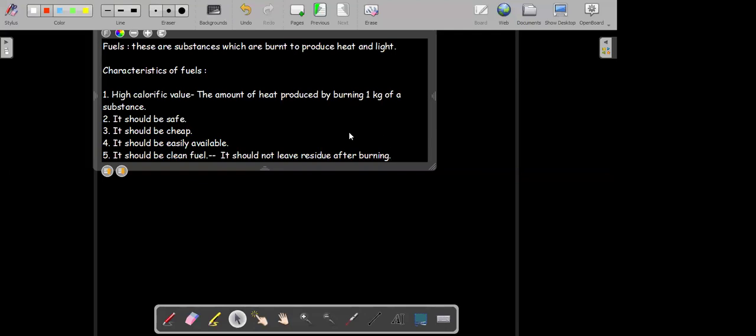Why are we using LPG at our homes? The reason is that LPG is a clean fuel. Otherwise, petrol and diesel burn inside the car or the vehicle's engine.